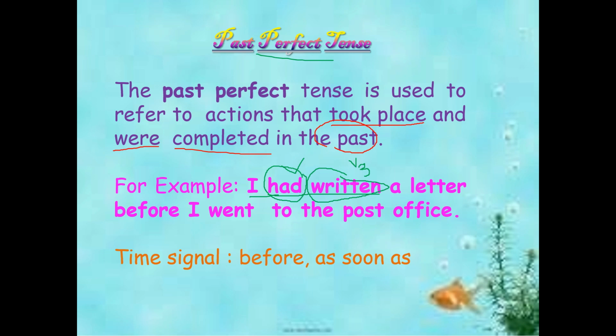See, I had written a letter before I went to the post office. Went is V2 form. Which action was done first? I went to the post office. I had written a letter before I went to the post office. So, did I go to the post office first, or did I write a letter first? Yes, I had written. This is the first action and this is the second action. Before, as soon as, these are the time signals to use the past perfect tense.